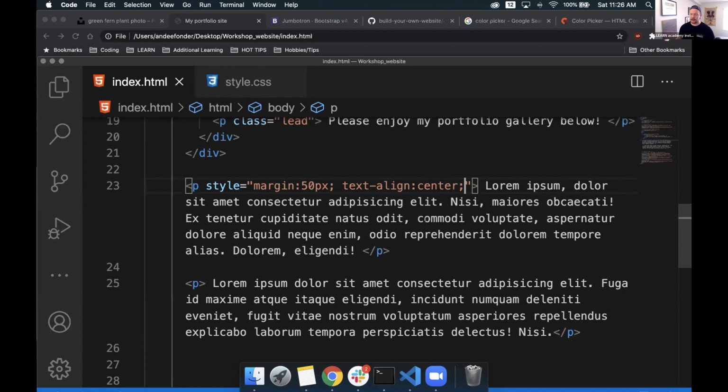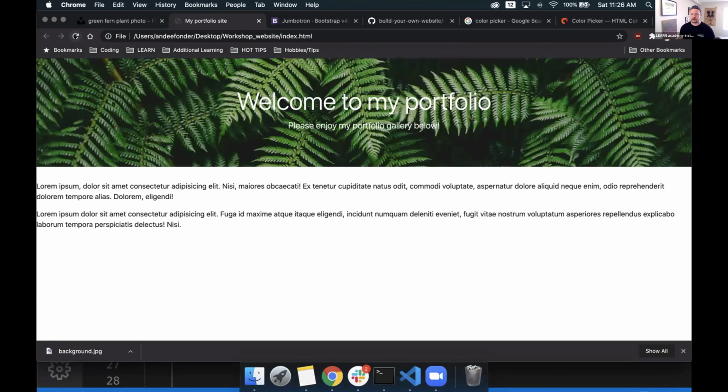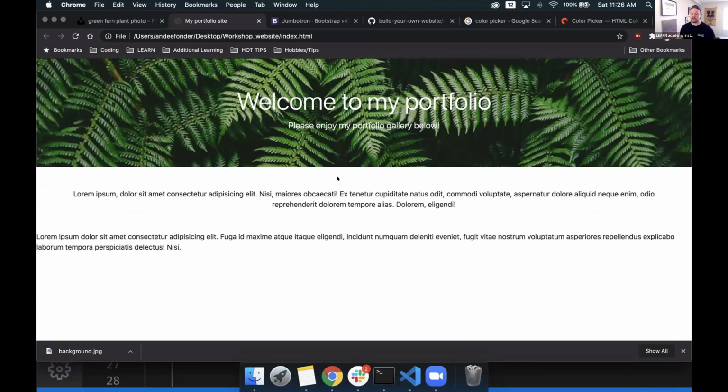Great. So let's take a look at what that first paragraph looks like now that we've styled it. We went back, we refreshed the page, and cool. My first paragraph is not only given 50 pixels on each side of it, and top and bottom, but I've also got my text centered nicely. Any questions so far about inline styling?